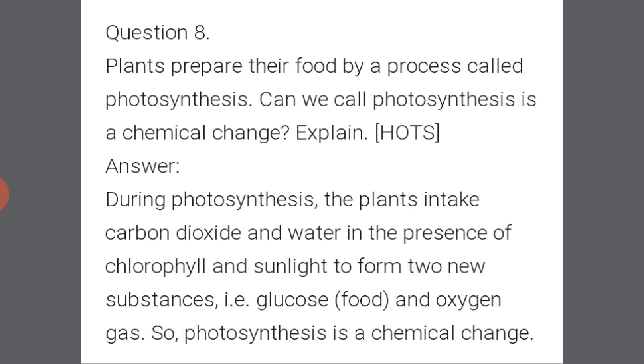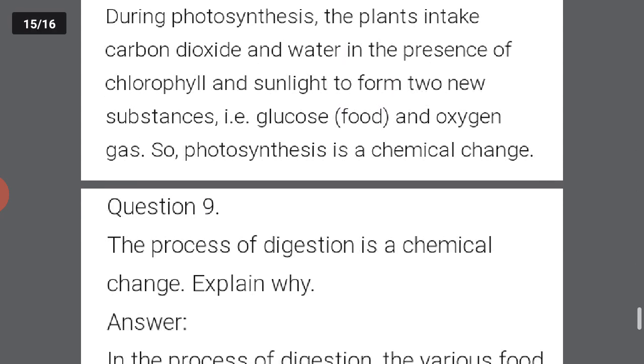Okay, the things that combine together, carbon dioxide plus water in the presence of chlorophyll and sunlight, form two new substances, that is glucose, which is food, and oxygen gas. So the formation of these two new substances proves that photosynthesis is a chemical change.